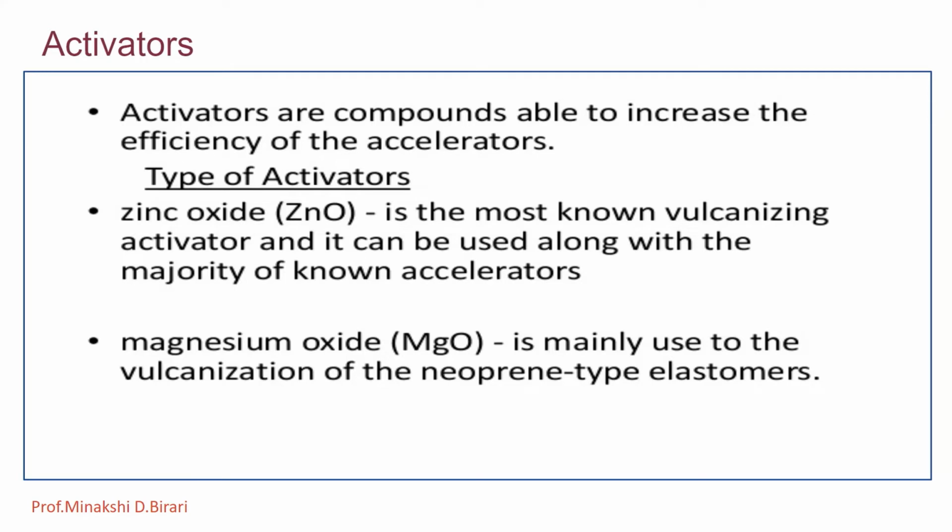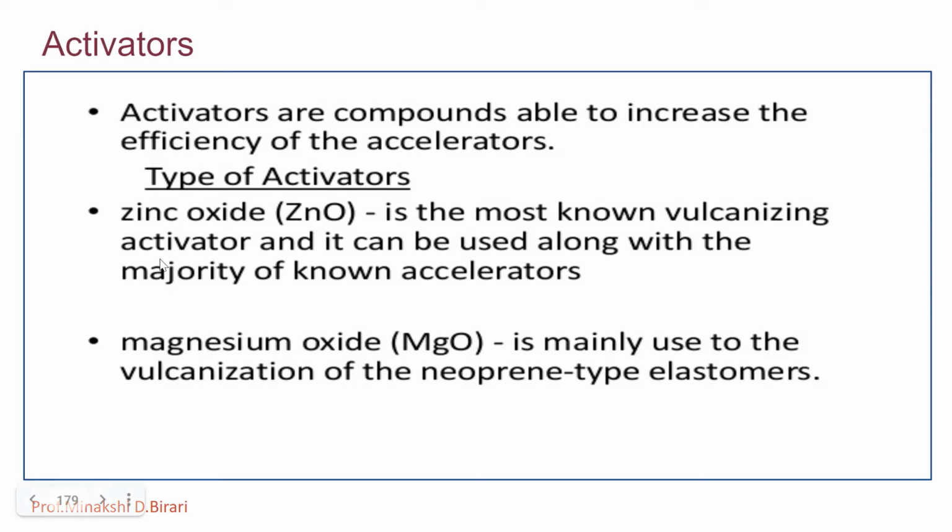If cross-linking becomes extensive, then rubber loses its elastic properties and changes into a plastic form of rubber, which is known as ebonite. The plastic form of rubber, that is ebonite. And activators are the compounds which are able to increase the efficiency of the accelerators.